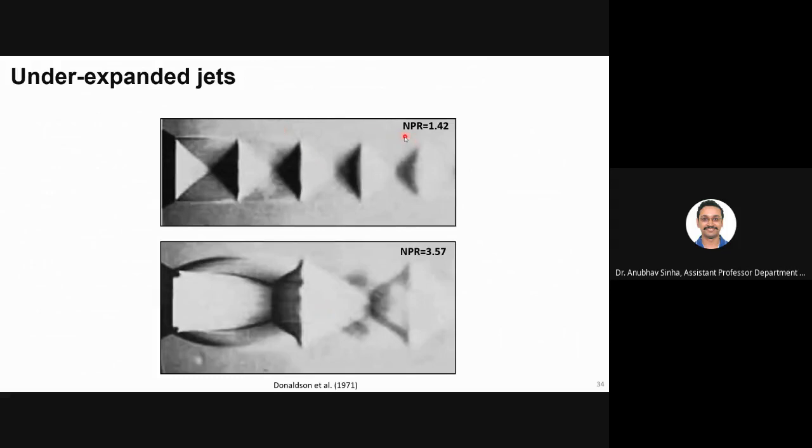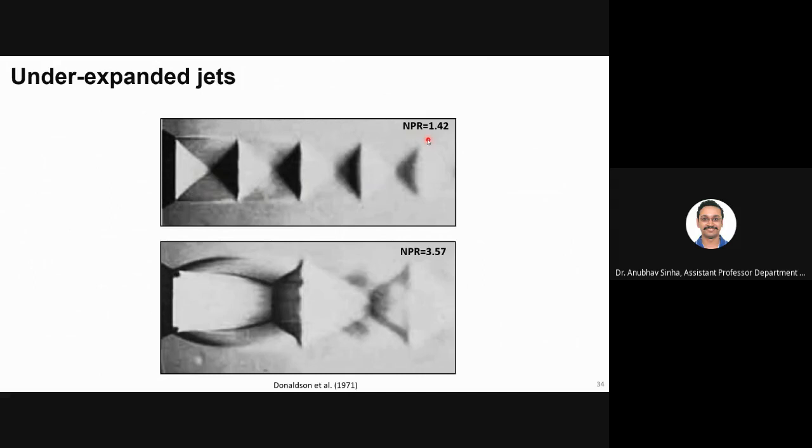NPR, the nozzle pressure ratio, is the ratio between your tank pressure divided by atmospheric pressure. So if you have a tank pressure of 1.42 atmospheres, this is how it will look. This is called shock cells or diamonds. You see alternating cells where pressure and velocity vary.